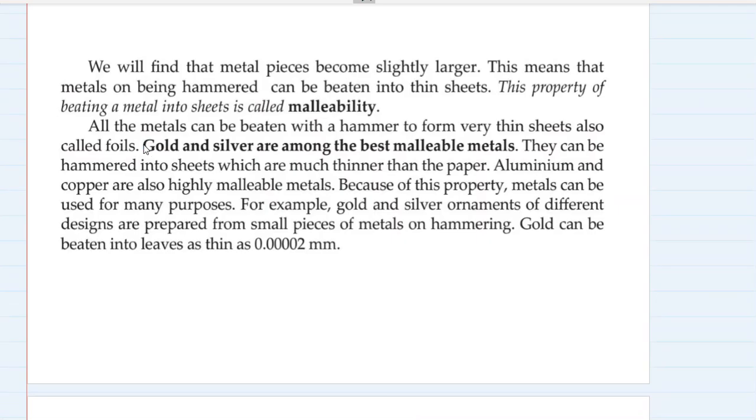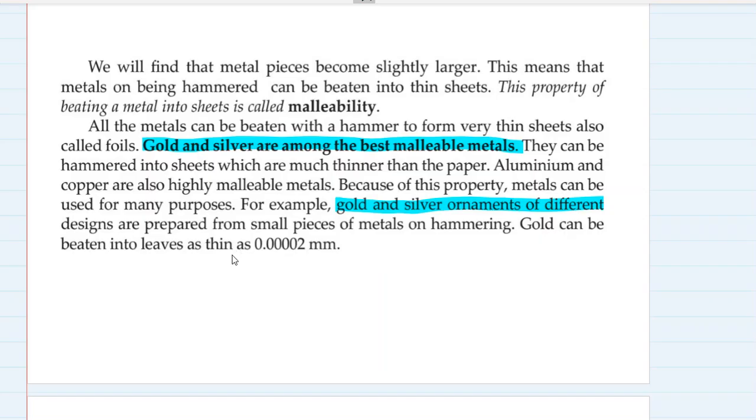Gold and silver are among the best malleable metals. They can be hammered into sheets much thinner than paper. Aluminium and copper are also highly malleable metals. Because of this property, metals can be used for many purposes. Gold and silver ornaments of different designs are prepared from small pieces of metals on hammering. Gold can be beaten into leaves, gold leaves.